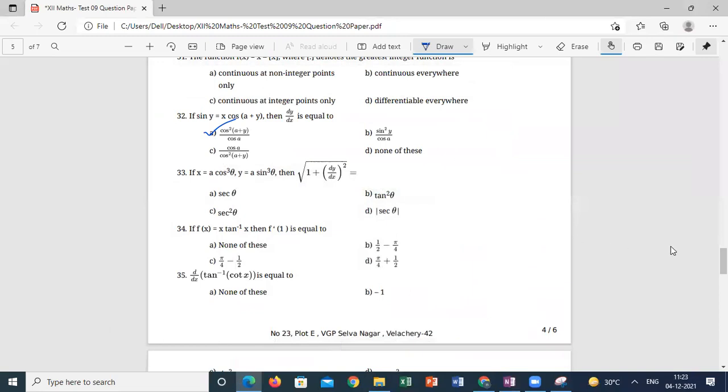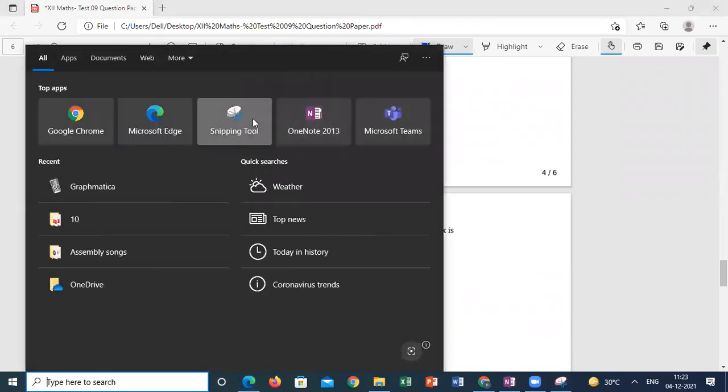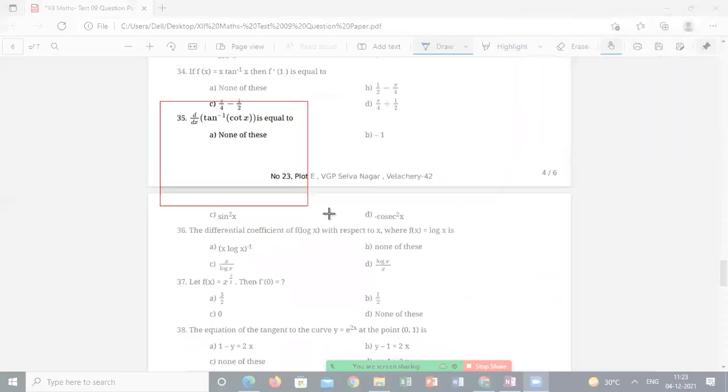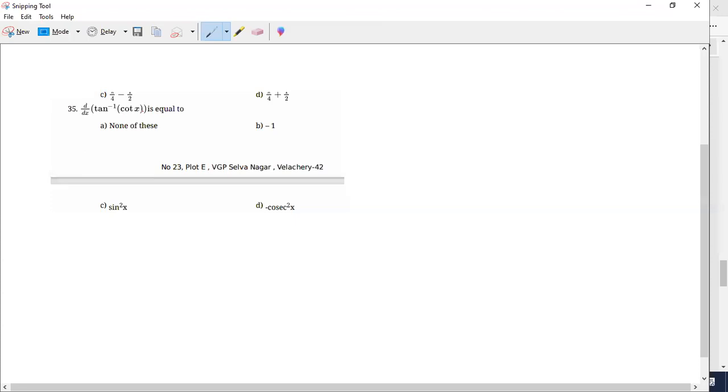Question number 35, it's also a straight question. He is asking the differentiation of tan inverse of cot x. Shall we use the chain rule here? Function of function, with an inverse trigonometric function inside. 1 by 1 plus cot square x is the differentiation of tan inverse, into the differentiation of cot x, which is minus cosecant square x. So 1 by 1 plus cot square x is cosecant square x, into minus cosecant square x. So the answer is minus 1. Is it clear how I got the answer minus 1?